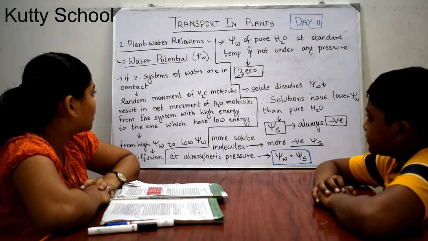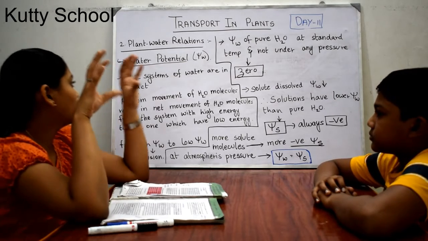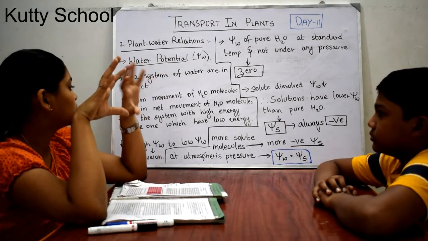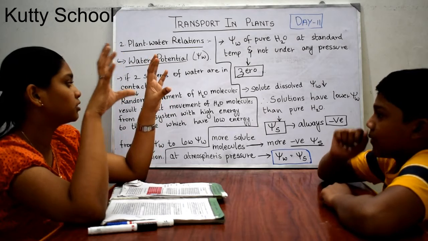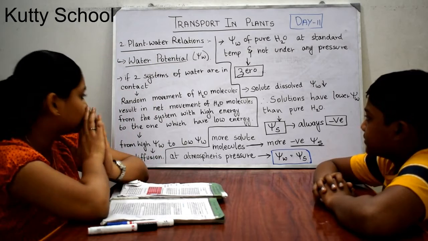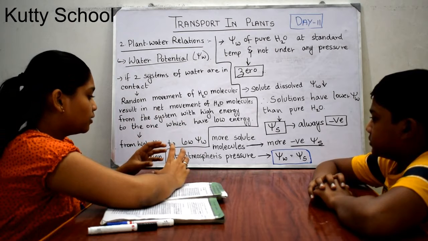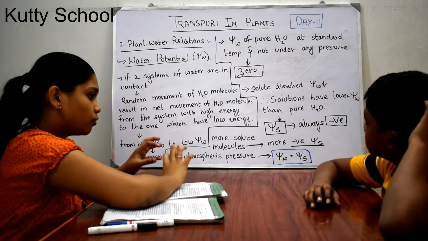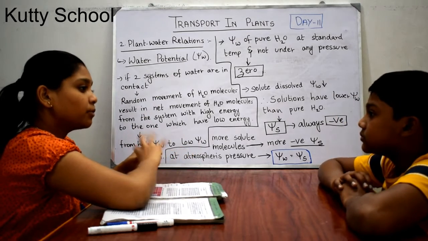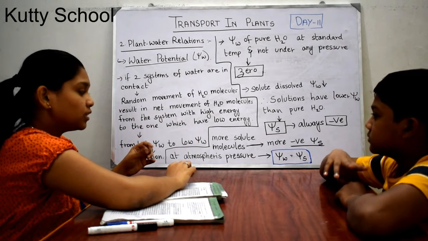So, if two systems having water are in contact, the random movement of water molecules results in net movement of water molecules from the system having high energy to the system having low energy. Can you understand this sentence? If two systems with water molecules are connected, then there is a net movement of water molecules from the system having high water energy to the system having low water energy. So energy is nothing but the kinetic energy.